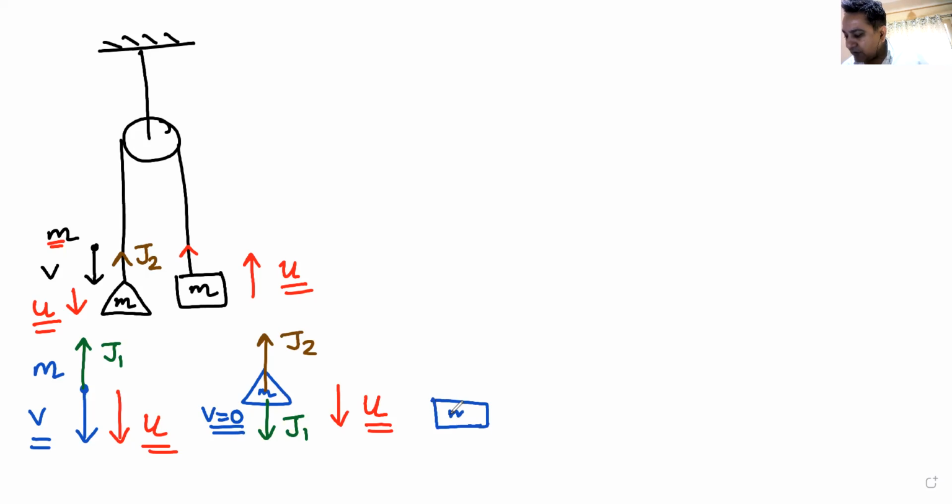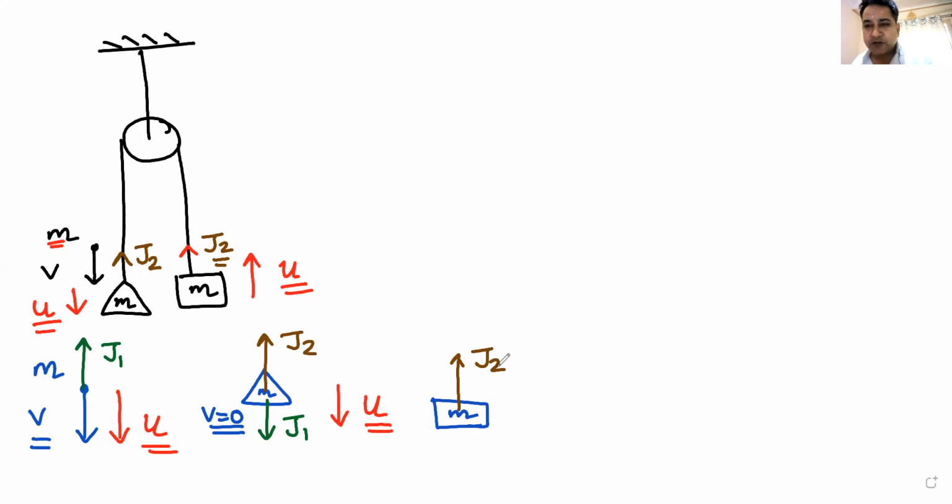Third body is here, mass m. Once the pan is struck by that particle, this will move upwards, and it will move upwards because of this jerk J2 exerted by the string. So the impulse acting on it is J2.